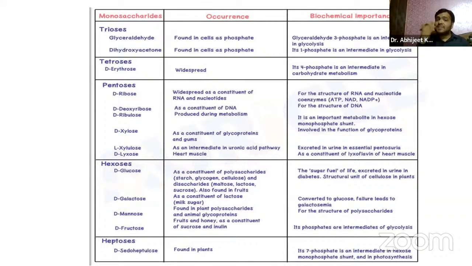When we say three carbon atoms, we have trioses; four carbon atoms, tetroses; five carbon atoms, pentoses; six carbon atoms, hexoses; and seven, heptoses, right? So depending on the number of carbon atoms, we have different monosaccharides. Triose means three carbon atoms, tetrose means four carbon atoms. This is one sample which I'm showing from the notes.